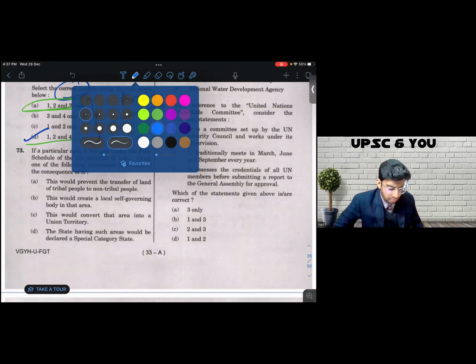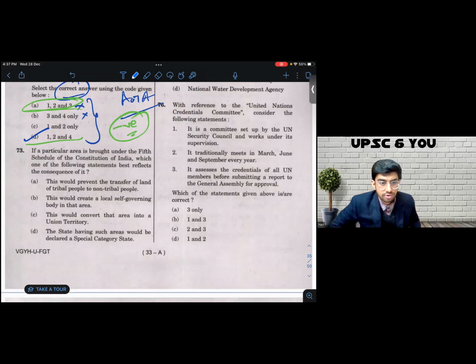Next question is, if a particular area is brought under the 5th Schedule of the Constitution... I kid you not, go through any previous question papers, every year or at least every second year, you'd have a question on one of the schedules of the Constitution. So this topic becomes really important. It says, which one of the following statements best reflects the consequence of it? Very simple, straightforward question. Ideally, you should not even have to apply common sense and logical reasoning in such questions. This comes directly from basic sources, basic understanding of the Constitution, basic understanding of schedules of the Constitution.